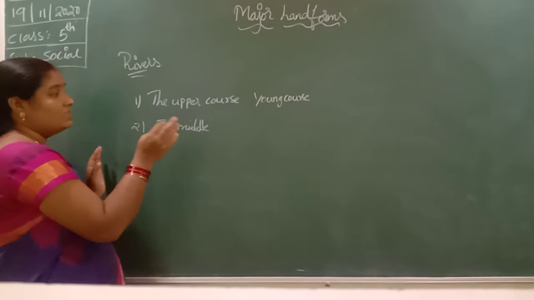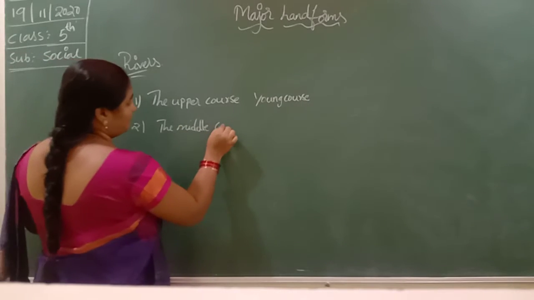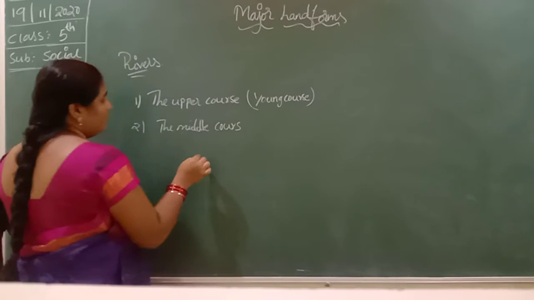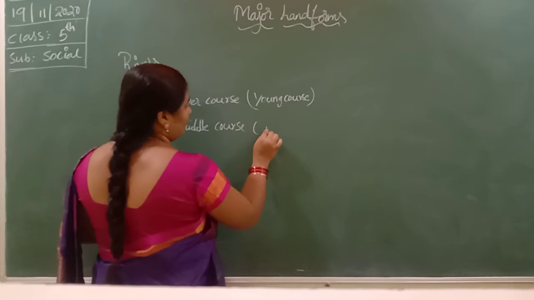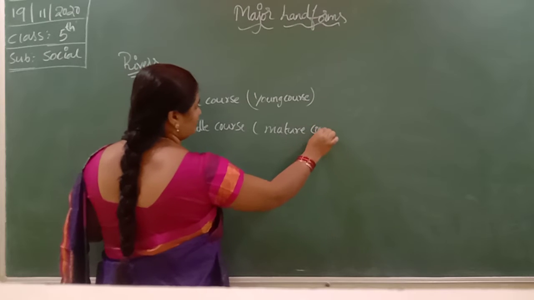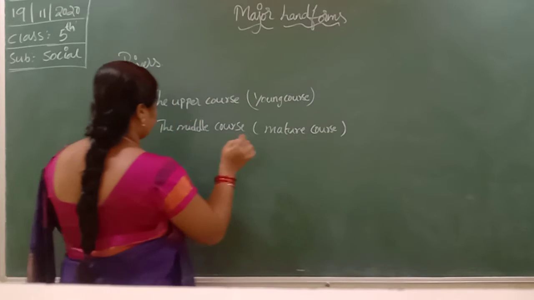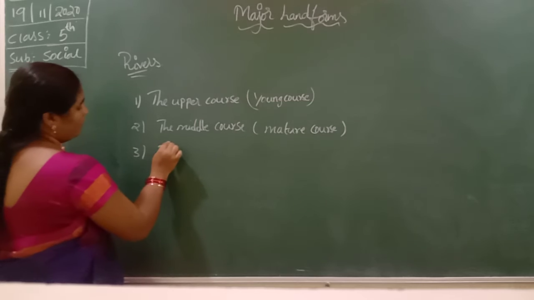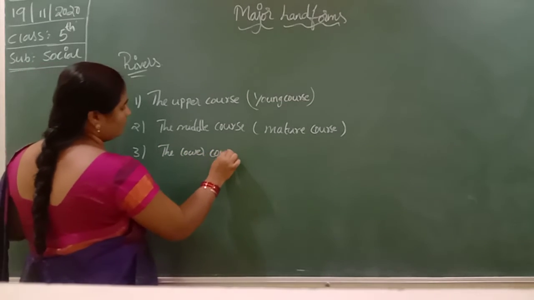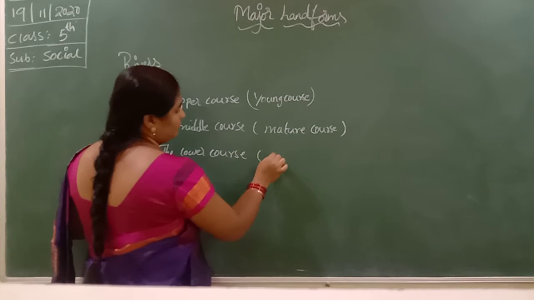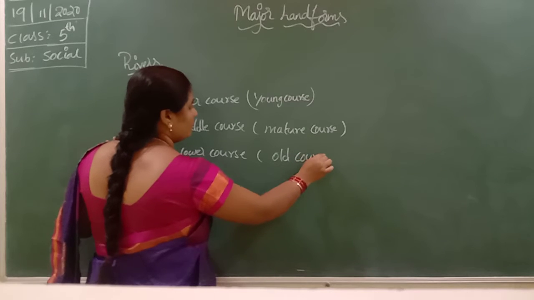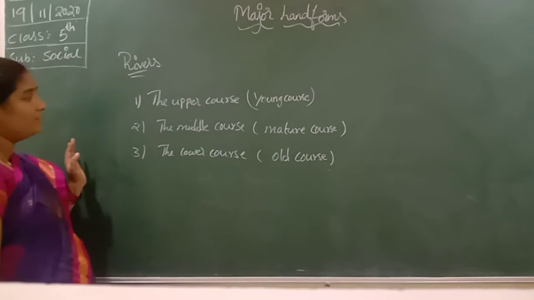The upper course is also known as the young course. The middle course is also known as the mature course. Then the lower course, which is also known as the old course.